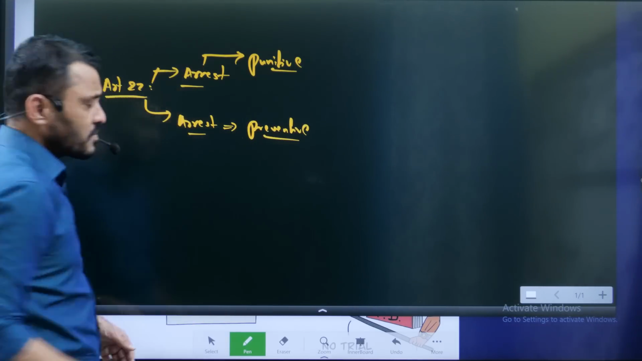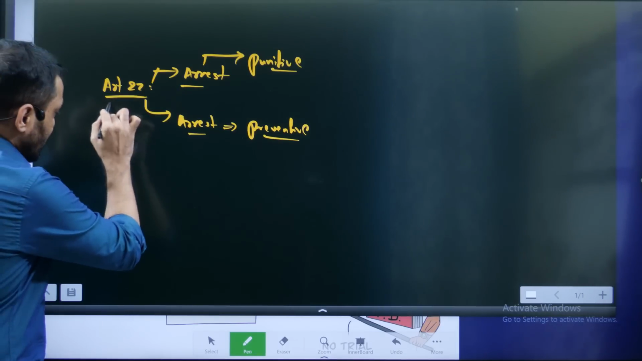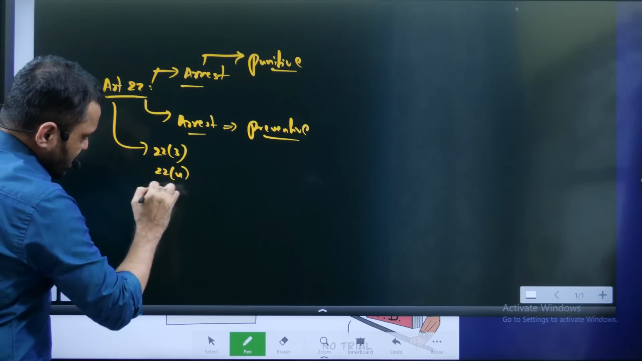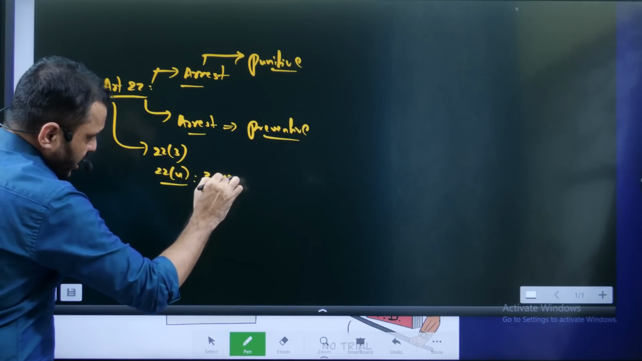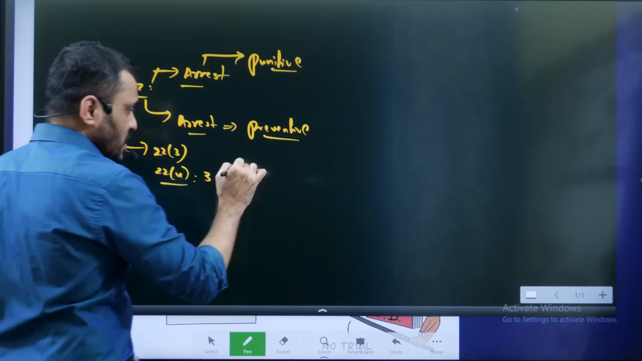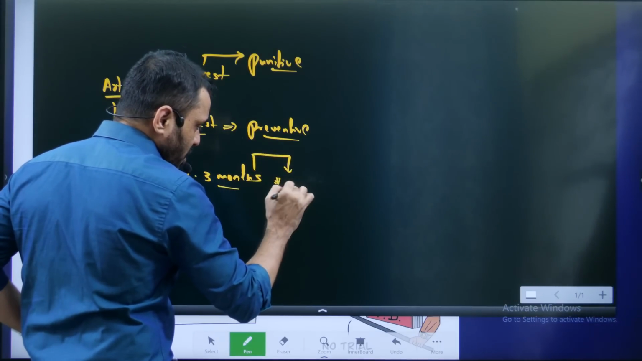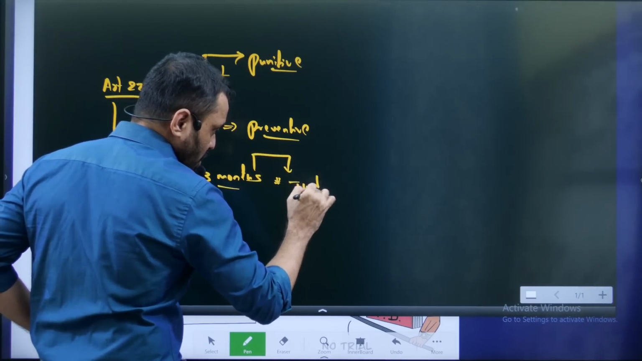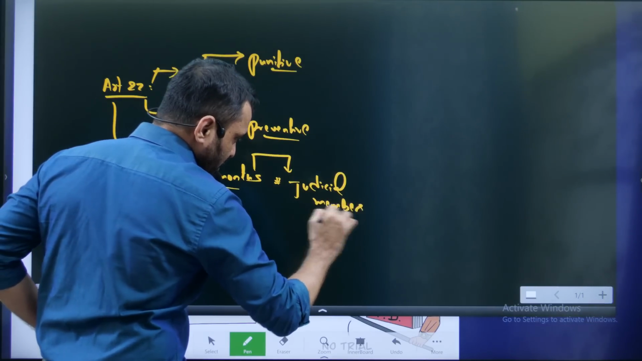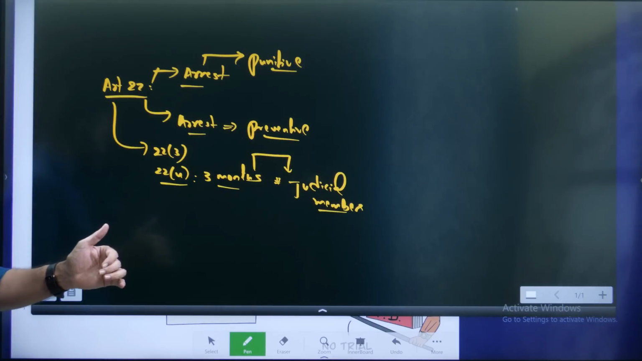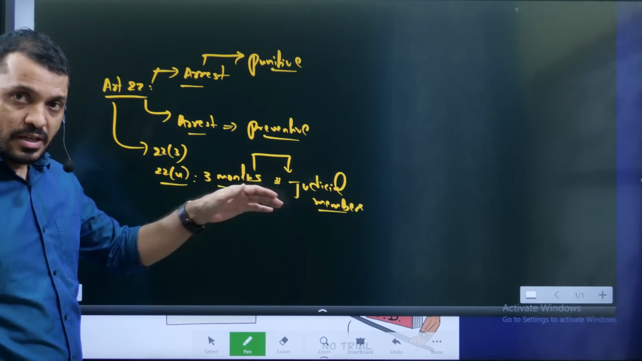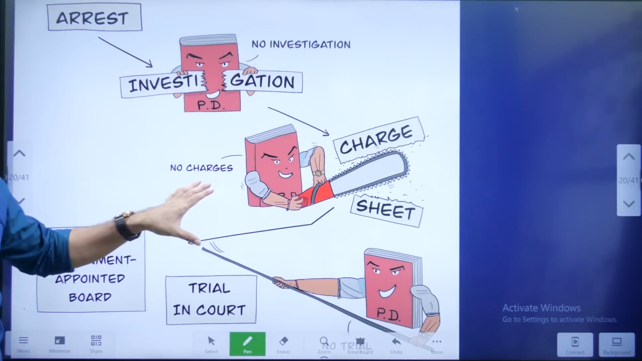Article 22 Clause 3 talks about preventive detention, and Article 22 Clause 4 says that preventive detention generally should not be more than 3 months. If you want to extend beyond 3 months, obviously you have to take the approval of the advisory committee, which consists of judicial members. The advisory committee's opinion must be taken, then only you can extend beyond the 3 months. This advisory committee consists of people who have qualifications equivalent to High Court judges. That you have to know basically.